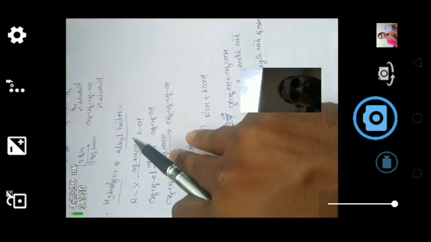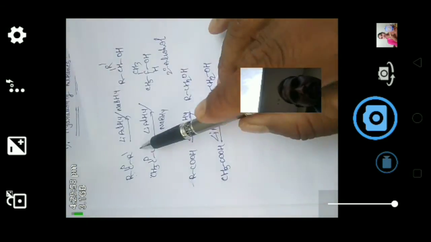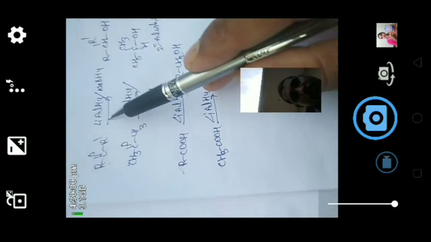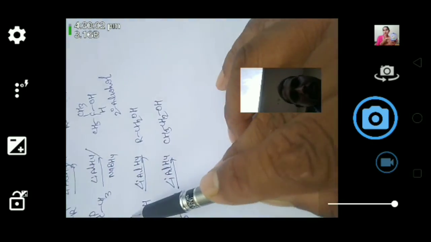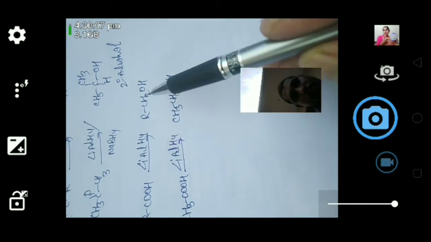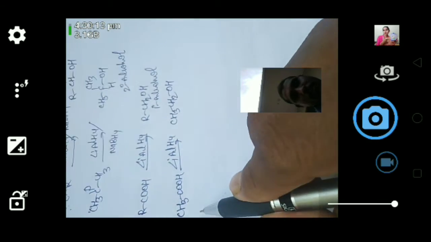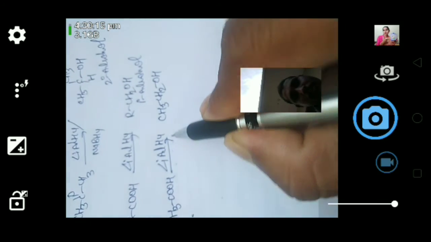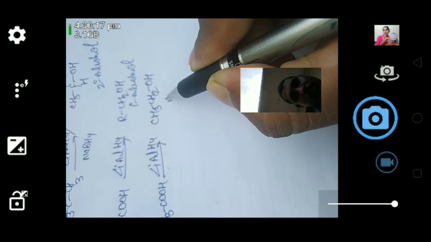Now from ketones. Here the ketone when we react with lithium aluminum tetrahydride or sodium borohydride gives secondary alcohol. If we use aldehyde, then we get primary alcohol. If we use ketone, then we get secondary alcohol. From the carboxylic acid, when you react with lithium aluminum tetrahydride, it gives primary alcohol, for example ethanol.